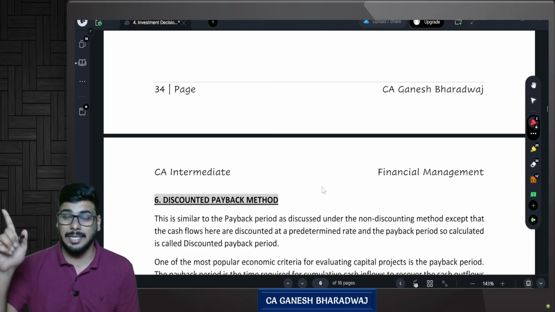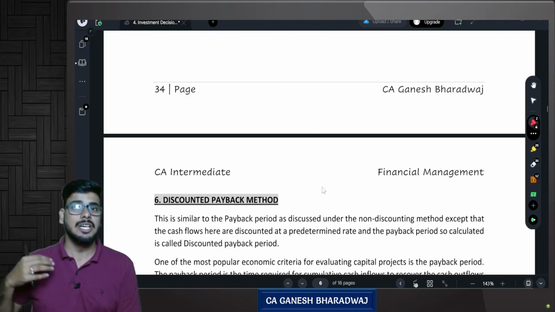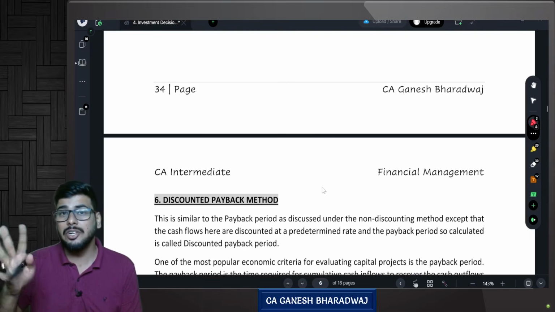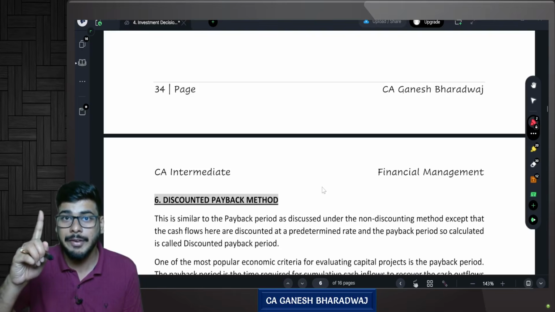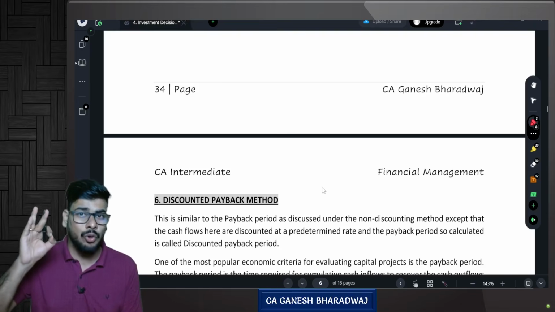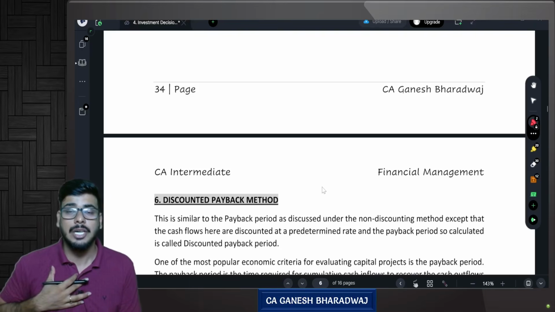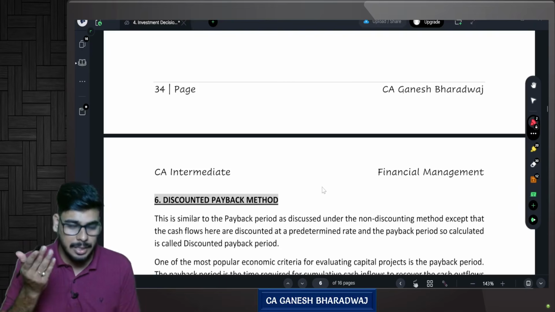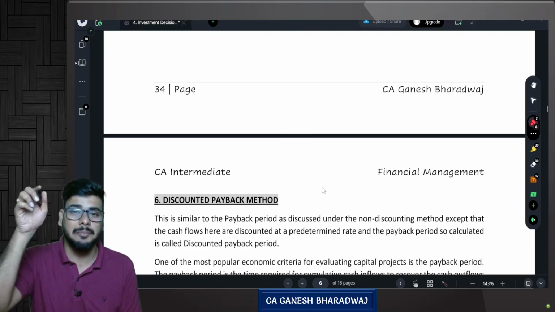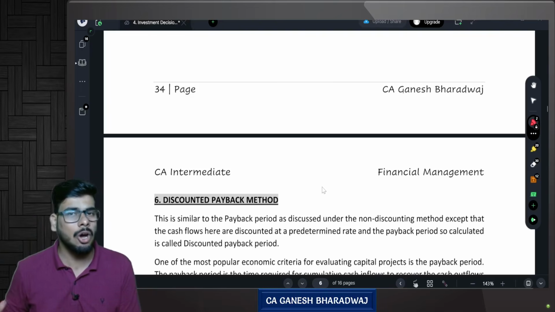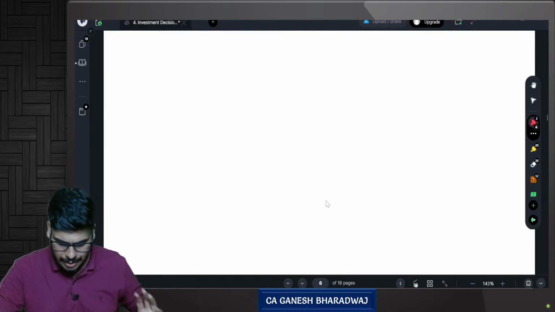But remember one thing: these two methods, payback period and accounting rate of return, ignore the time value of money concepts. Hence, in this accounting rate of return, we will not be talking about cash flows. We will be talking about profits. This is the only method where we will be talking about profits. Sir, you just now said only cash flow should be considered, not profit. Correct. Yes, this is a method which ignores your time value of money. So for this method alone, you should consider only your profits. What it is, I will walk you through.